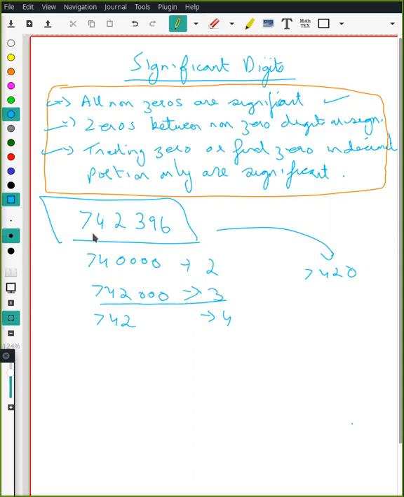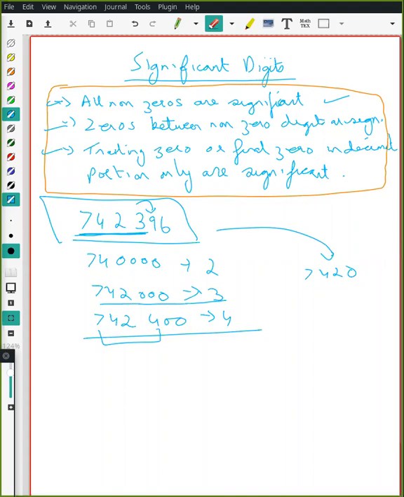4 significant digits will be 4 digits, isn't it, Krishna? Yes, sir. So base it on this. 742400, right? So we need 4 digits in this case. Clear? Siddhant Garve, that was wrong. Let's try another one. Anyone has a doubt, please raise your hand or unmute yourself and ask me.